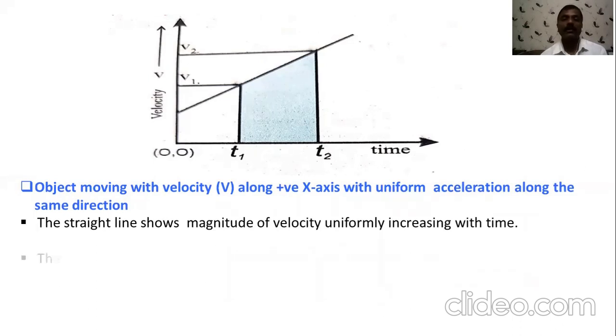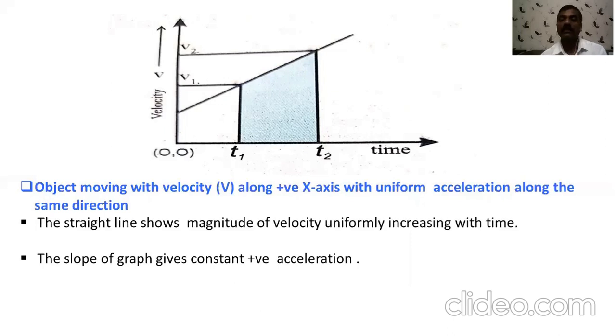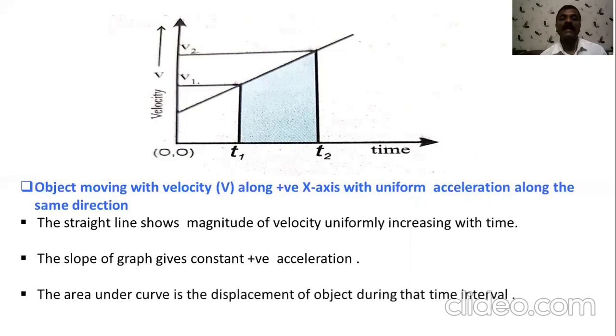If you find the slope of the graph, the slope is nothing but velocity divided by time, which is equal to acceleration. So this gives the positive value of the acceleration. Then the shaded area shown here is the distance traveled by the object during the time interval t1 to t2.